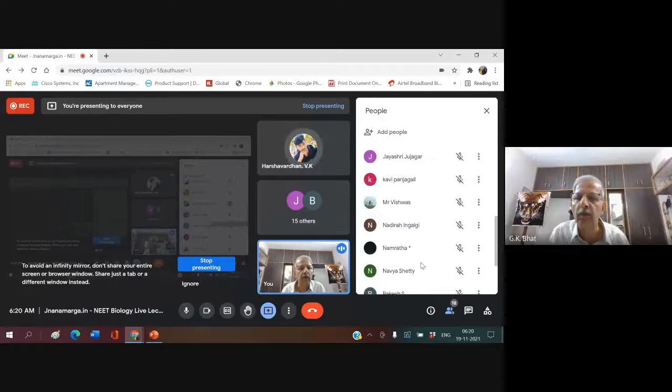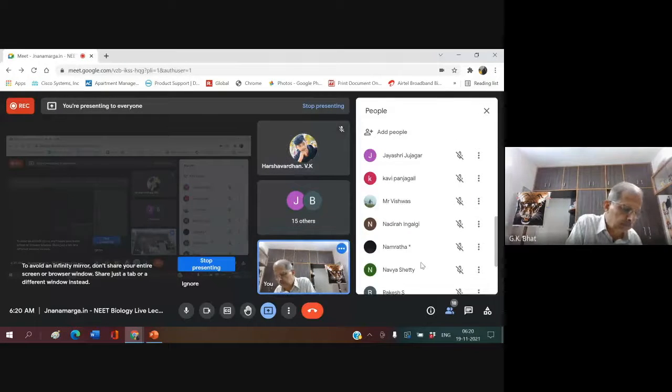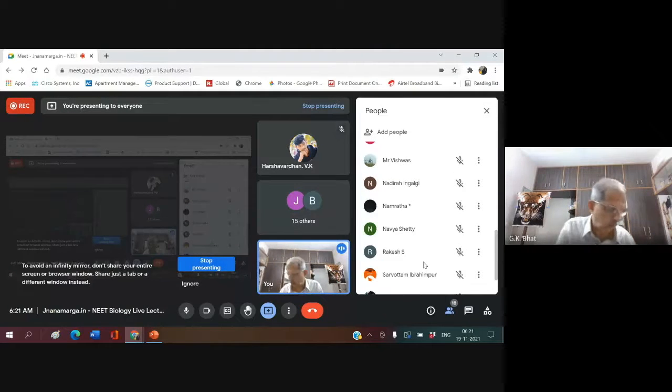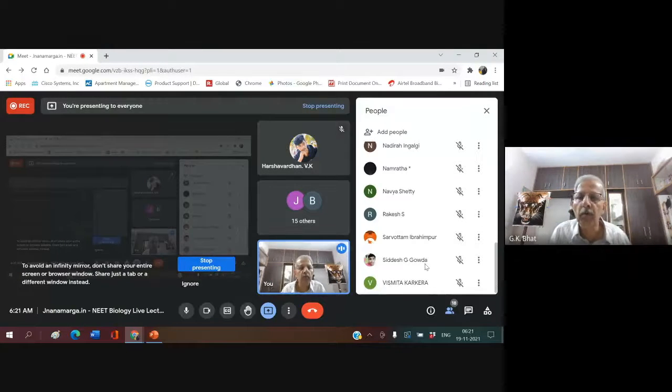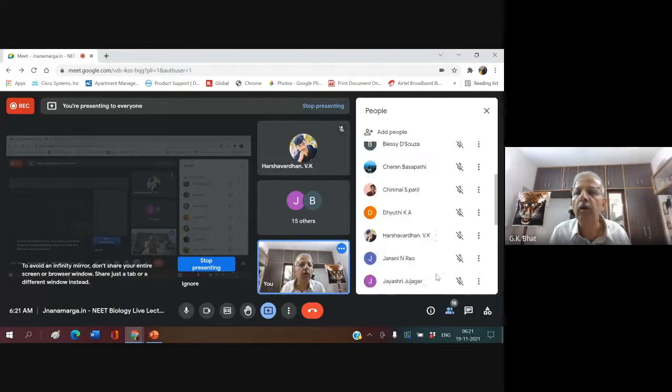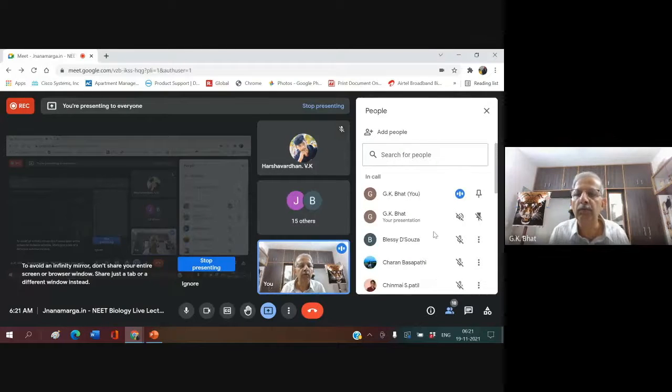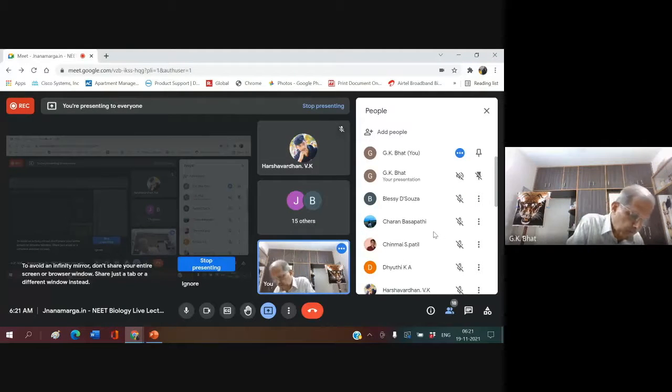Janani, Jayasri, Kavi, Vishwas, Rakesh, Sarvottam, Siddesh, Vismita, Charan.